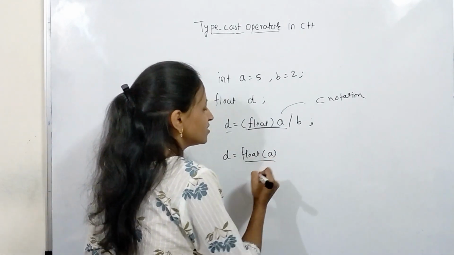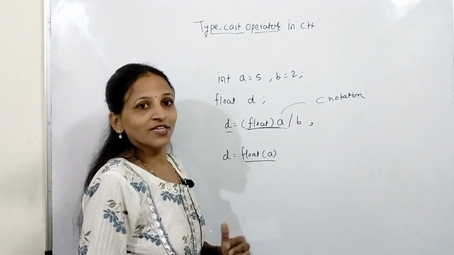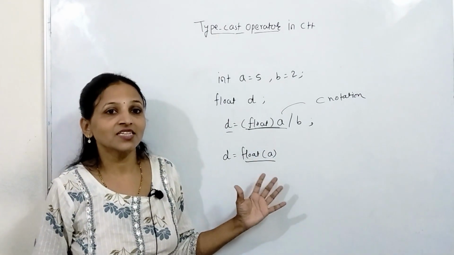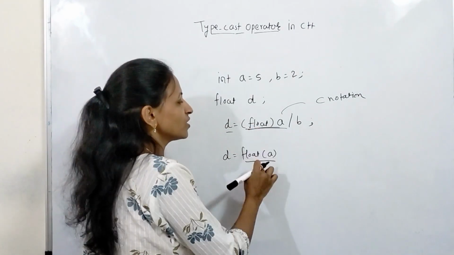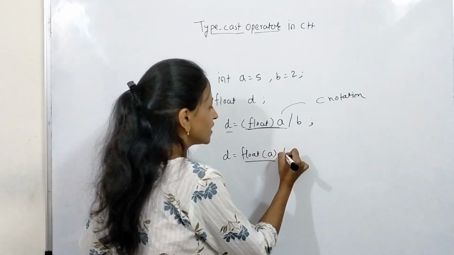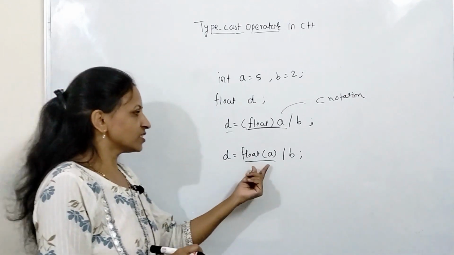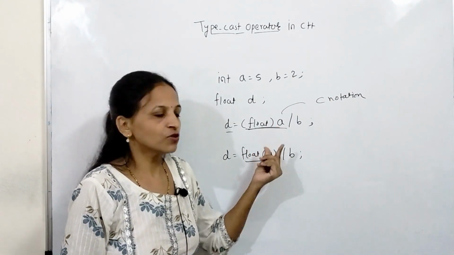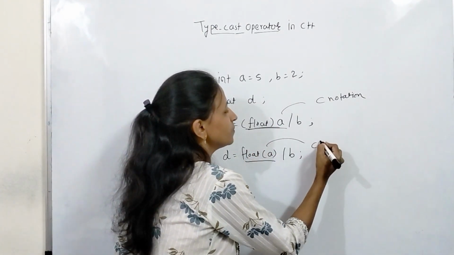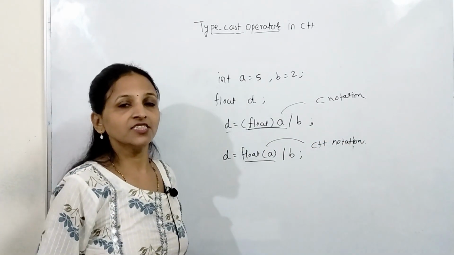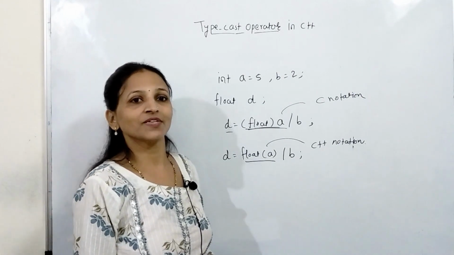Just like a function call, we are calling the float function in this way. We have to use this typecasting in case of C++. This is the only change, and then divided by b. Here again we will get the same output 2.5. This is allowed, this is also allowed. This is C notation, this one is C++ notation. That's it. Getting? This is just the typecasting concept in C++.